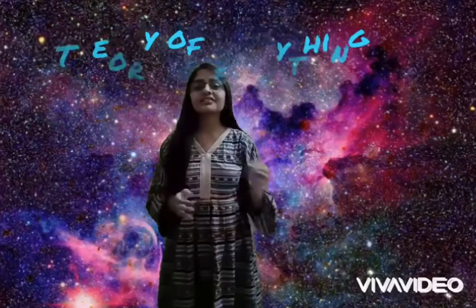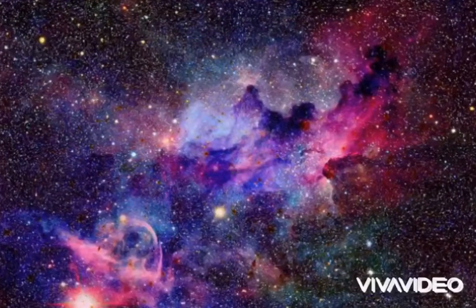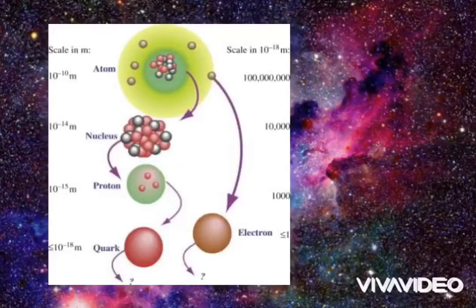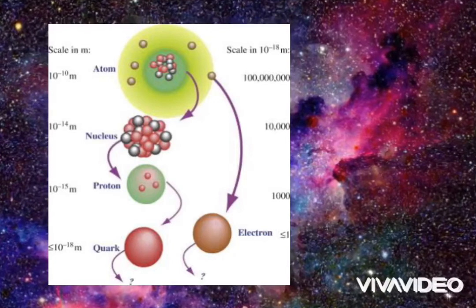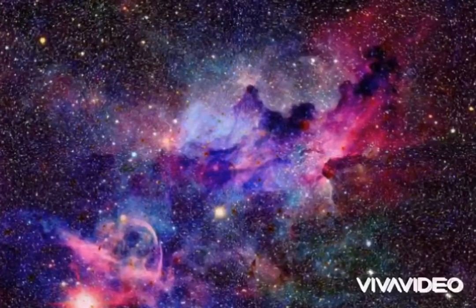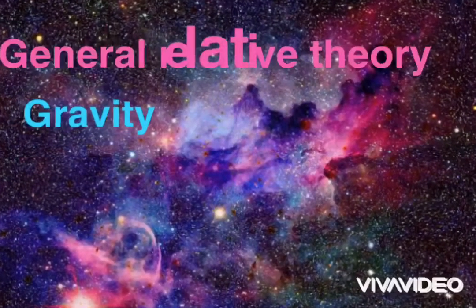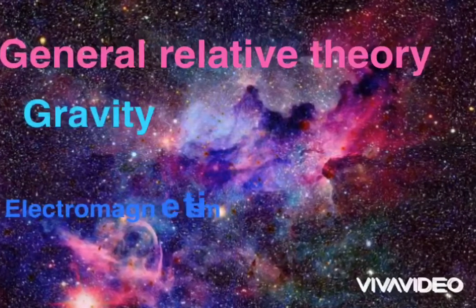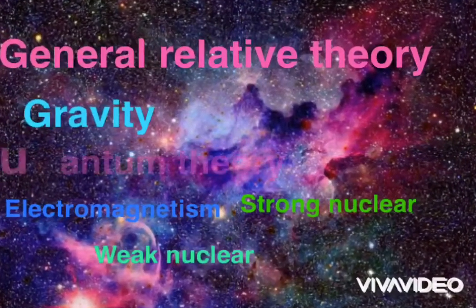Theory of everything is a single, all-encompassing theoretical framework of physics that fully explains and links together all physical aspects of our universe. Now, our universe is made up of atoms and subatomic particles such as neutrons and protons, which are lastly made up of point particles called quarks. At least that's the conventional view. These particles are held together by only four forces: gravity, which is explained by general relativity theory, and the other three are electromagnetism, strong nuclear force, and weak nuclear force, which are lastly described by quantum theory.